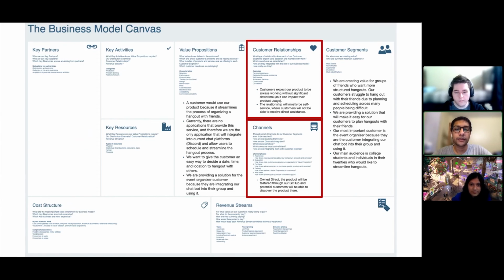This sprint, we updated our business model canvas focusing on customer relationships and channels. We will have little direct interaction with customers, proceeding with self-service. We will raise little awareness directly through our own channels, focusing on directing traffic through our GitHub. We believe that we are creating value for groups who would like to hang out frequently and are struggling with scheduling. Our main audience is individuals trying to keep up friendships. The most important customer is the event organizer, since most of the burden of planning falls on them.